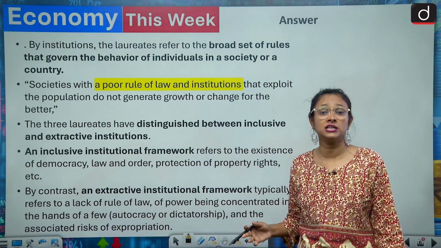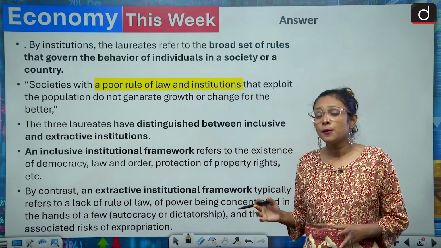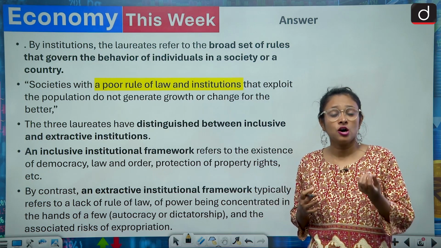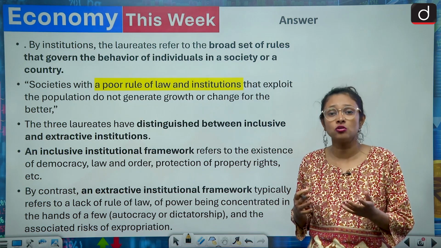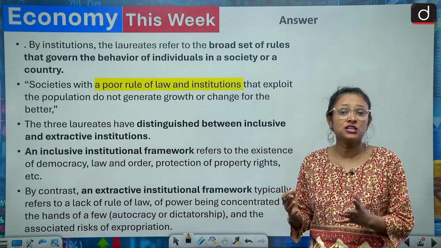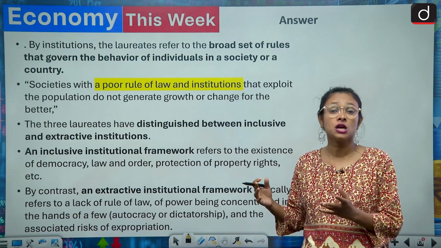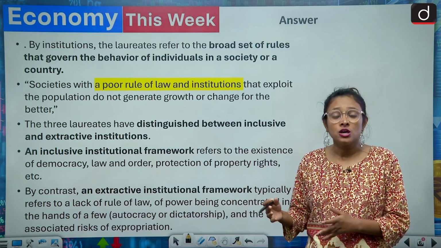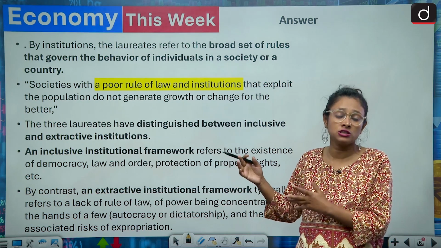As you already know, India has a very strong and liberal constitution. But we have seen that China has very strict rules in some situations, in terms of press also. But China is more prosperous than India, despite having extractive institutions, and India has inclusive institutions, but India has a slower pace of growth than China. So maybe these theories are not applicable to all countries.